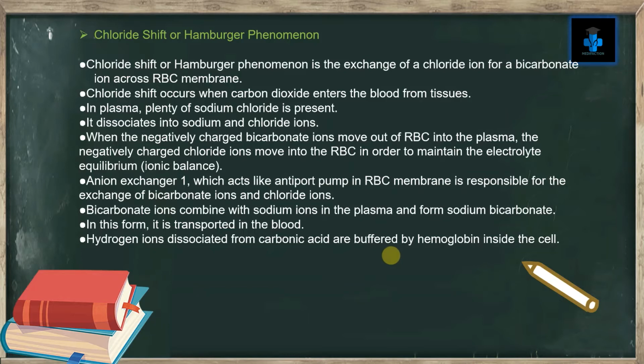Anion exchanger 1, which acts like an antiport pump in the RBC membrane, is responsible for the exchange of bicarbonate ions and chloride ions. Bicarbonate ions combine with sodium ions in the plasma and form sodium bicarbonate. In this form, it is transported in the blood. Hydrogen ions dissociated from carbonic acid are buffered by hemoglobin inside the cell.